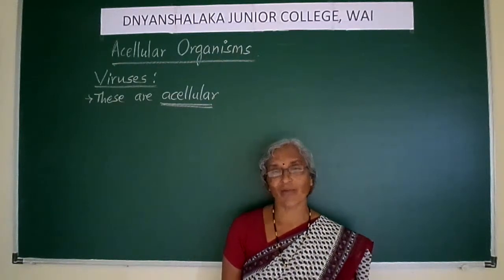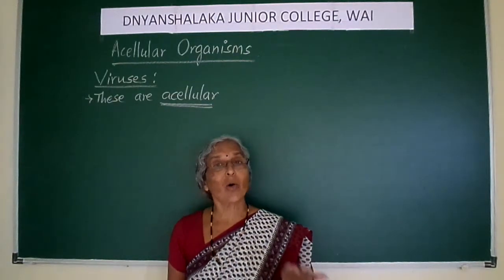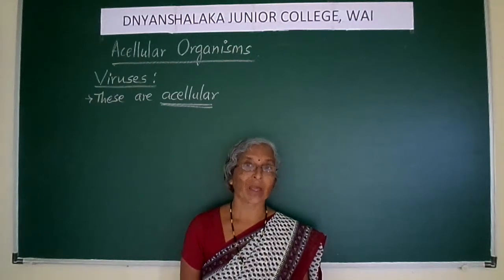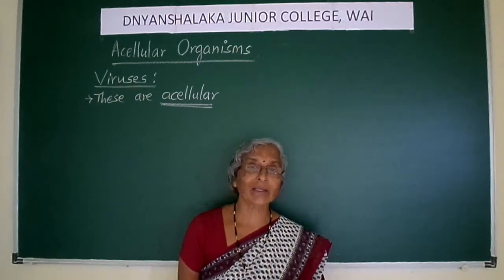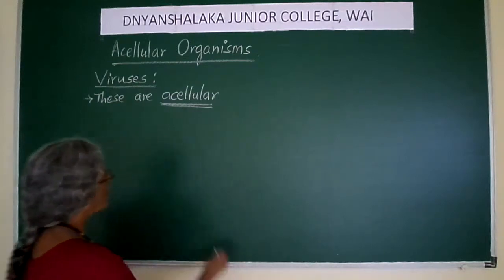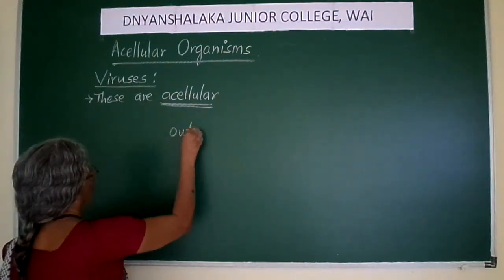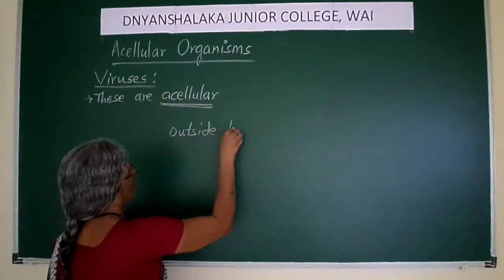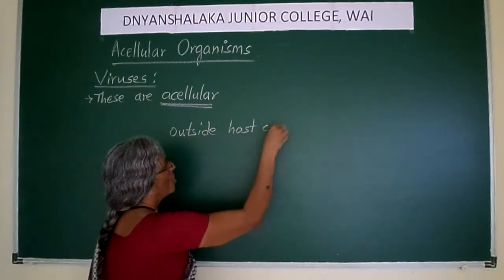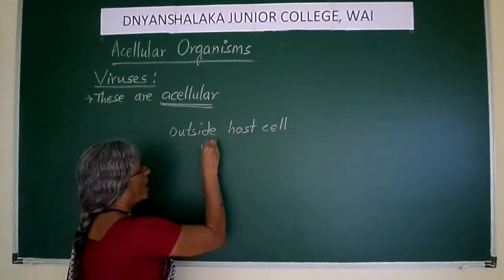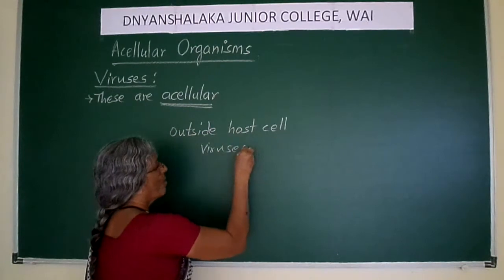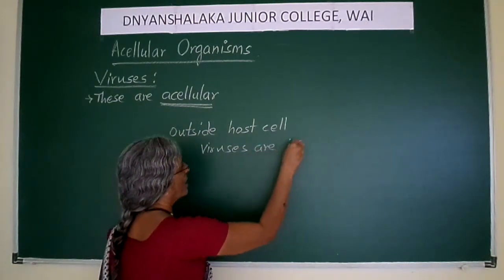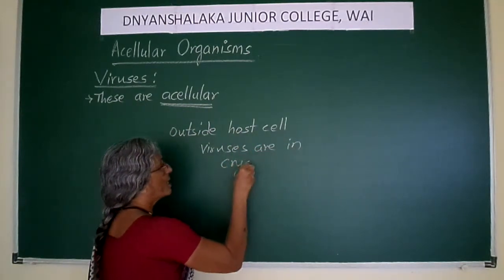Outside the living form, means outside the host cell, every virus is in crystalline form. So outside the host cell, how are these viruses? Viruses are in crystalline form.